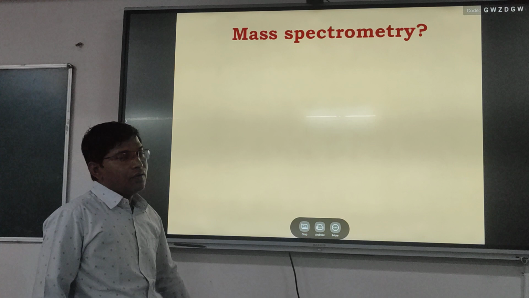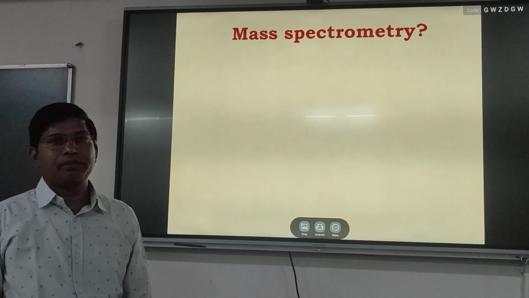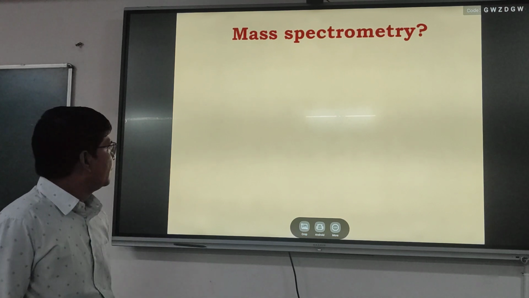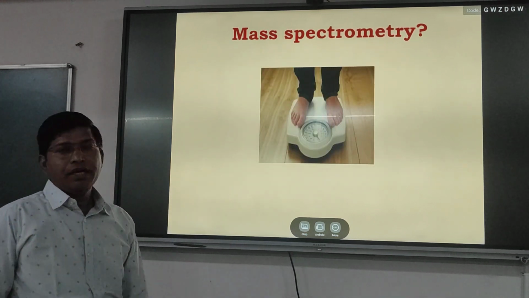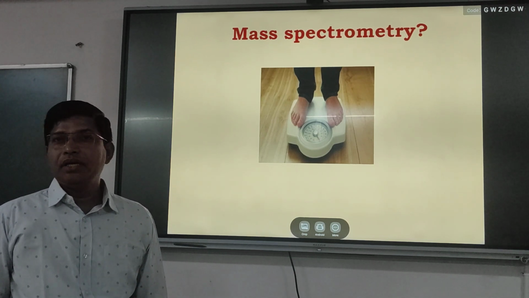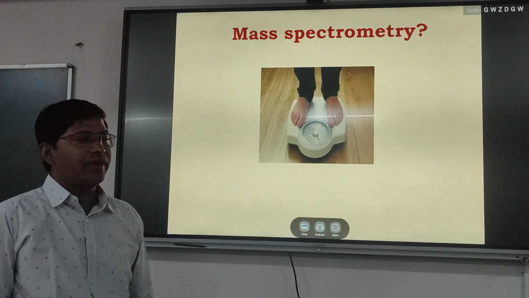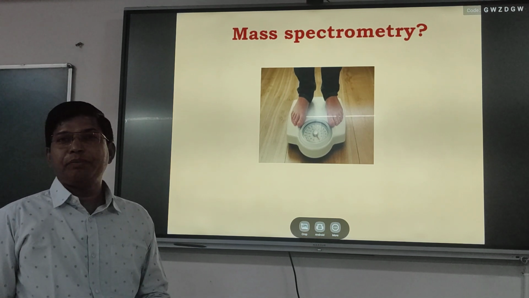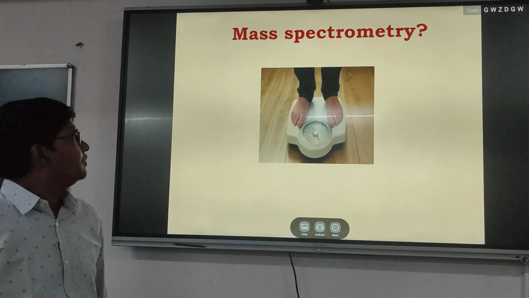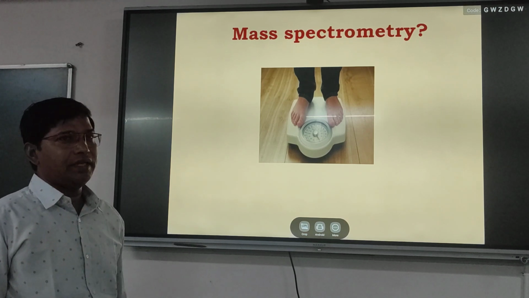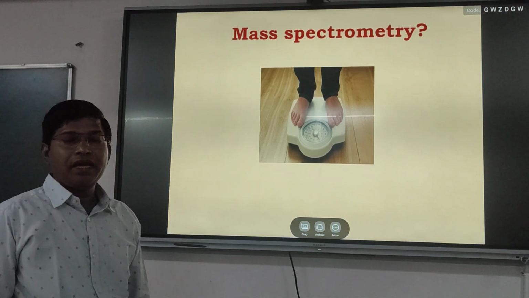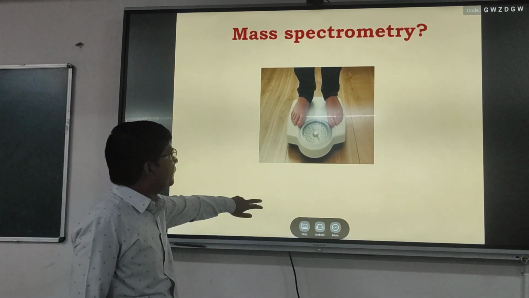Here we will see what mass spectrometry is, and how it can be compared with the weighing of a bulk material. Generally in daily life we weigh our body weight, and body weight depends upon the mass as well as the gravity. That is the weight of a bulk material, and we have a physical balance as well as a digital balance to know the body weight.